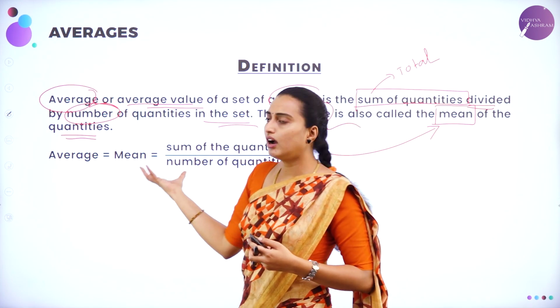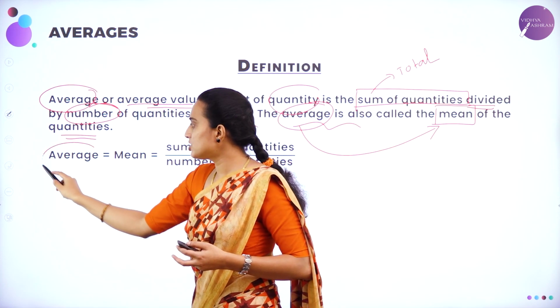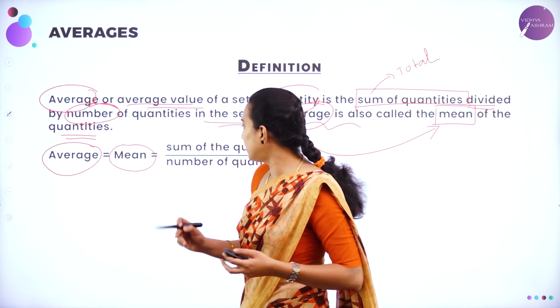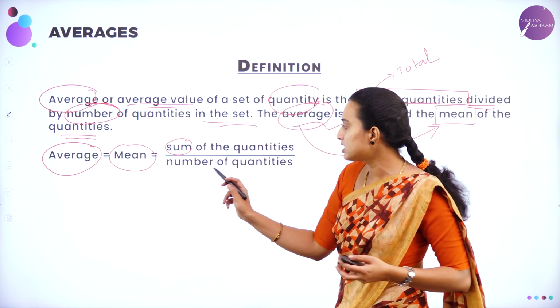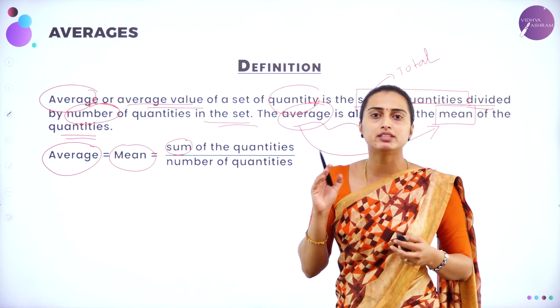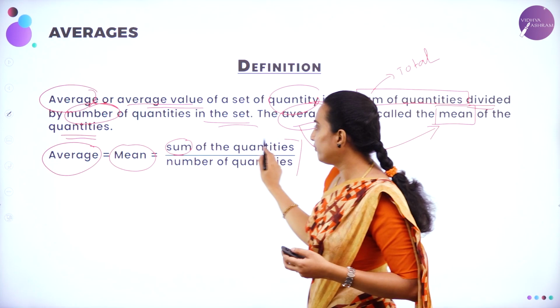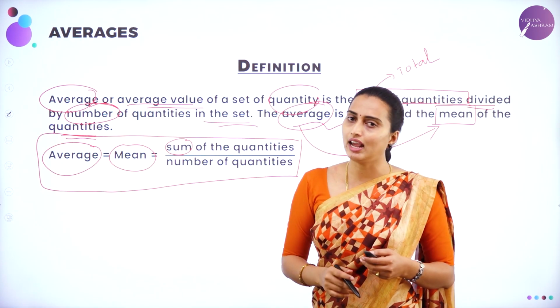So in what mathematical manner are we going to write it? As average. Already I told you average is also called a mean. It is nothing but the sum of the quantities divided by the number of quantities, how many students you are having. So this is the definition, or this is how mathematically you are going to represent an average.